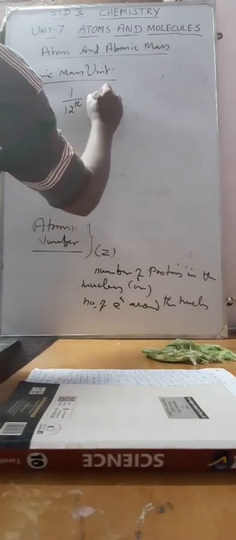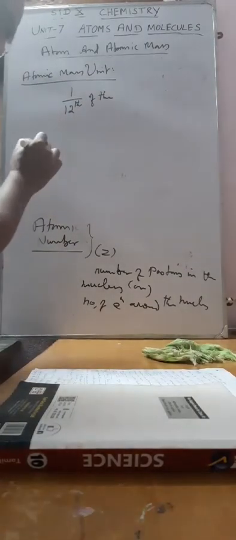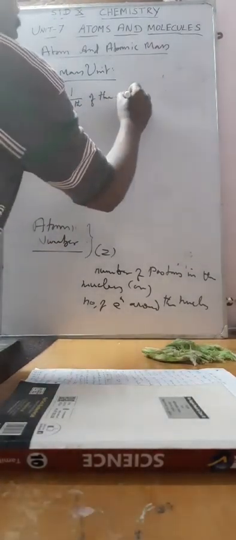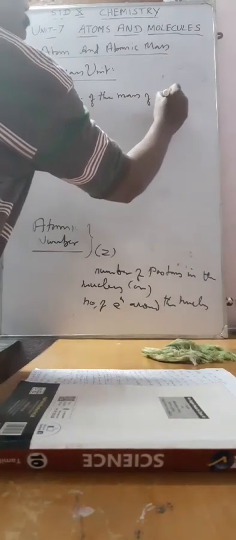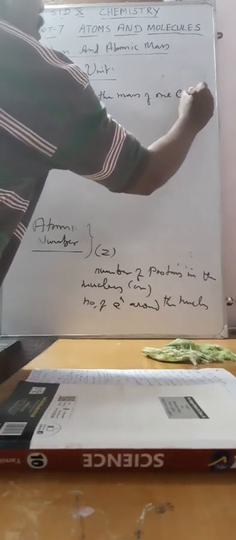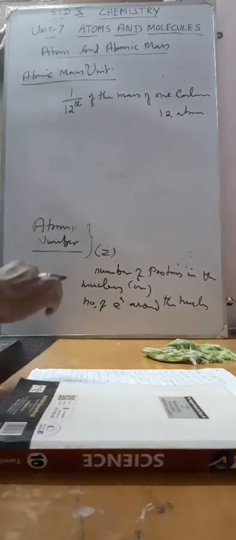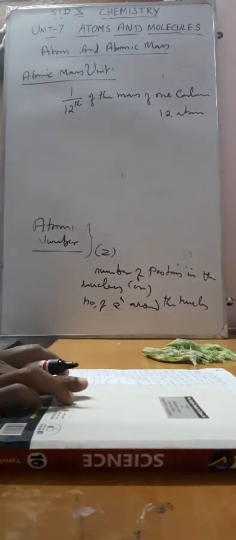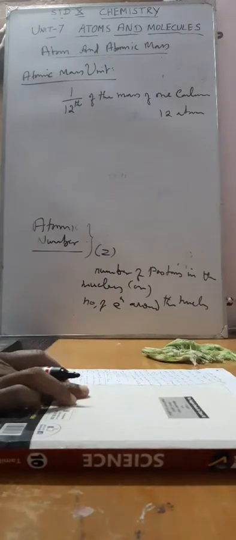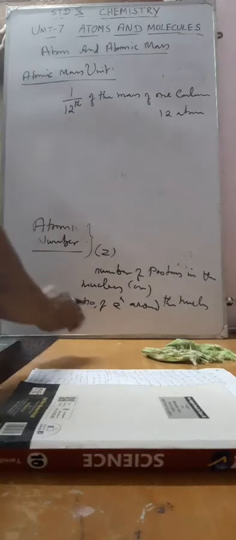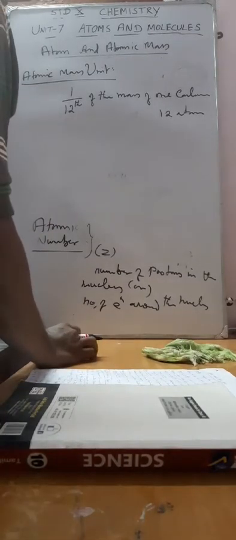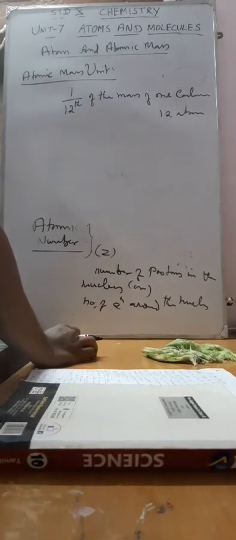So we can write: atomic mass unit is 1 by 12th of the mass of 1 carbon-12 atom. You can write this in the form of a definition. Atomic mass unit is nothing but 1 by 12th of the mass of 1 carbon-12 atom. This is the atomic mass unit.